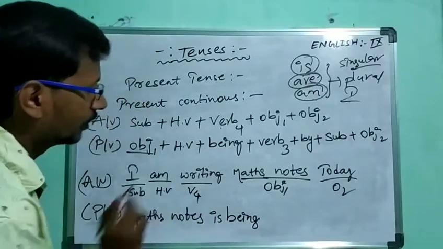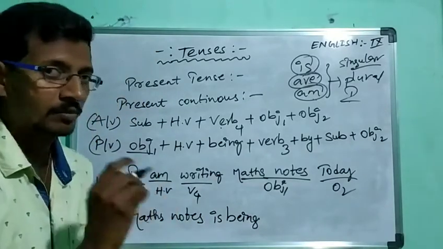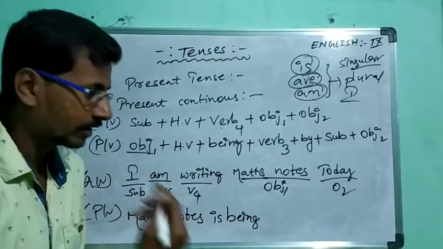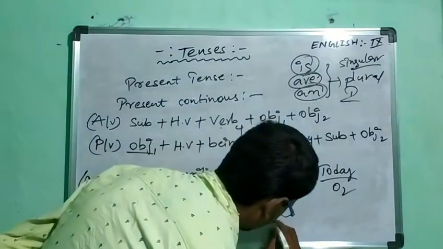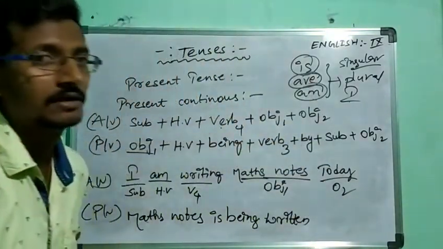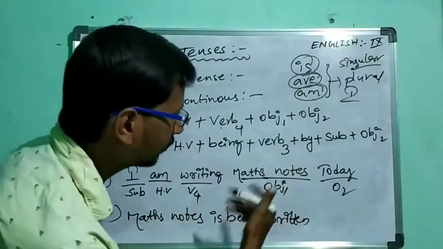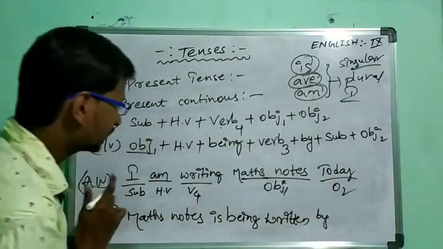So what is the verb 3 for the writing? Verb 1 is write. Verb 2 is wrote. Verb 3 is written. Then next, which is followed by by. So what is our subject?